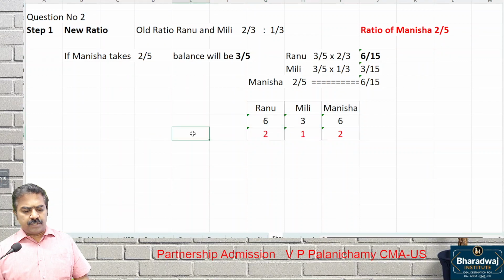So this is the new ratio. 2 is to 1 is to 2.